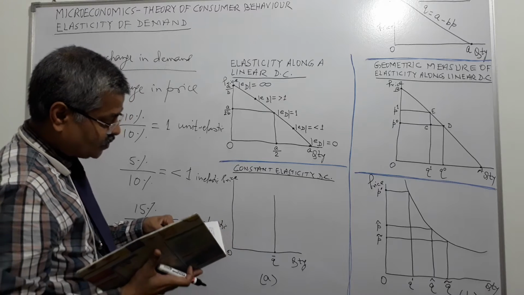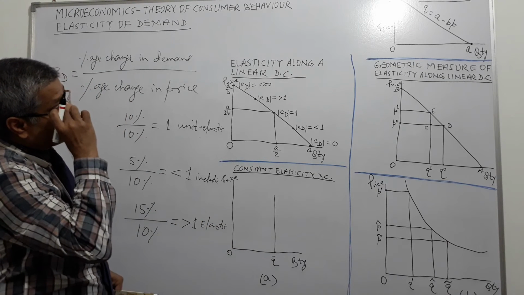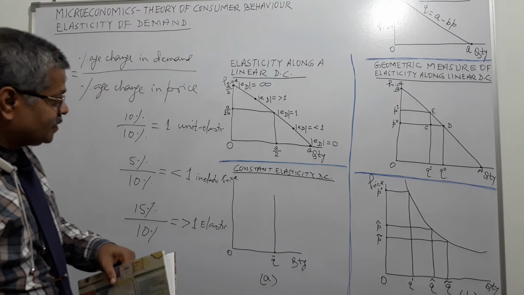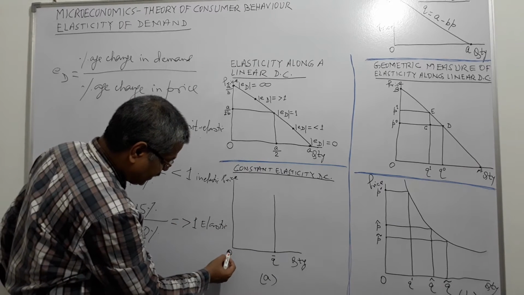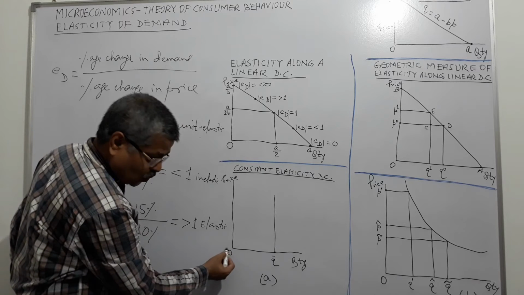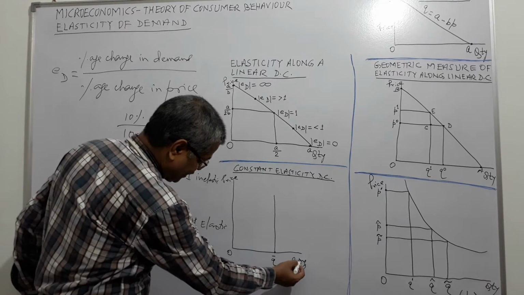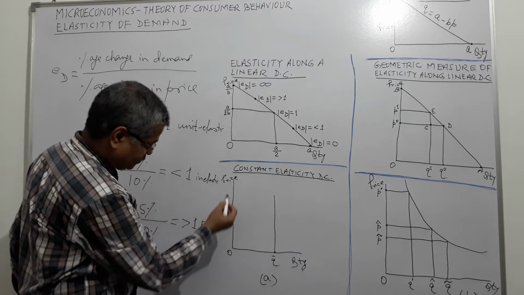Okay. So now we will see constant elasticity demand curves. Here you will find O, this is quantity, this is price.